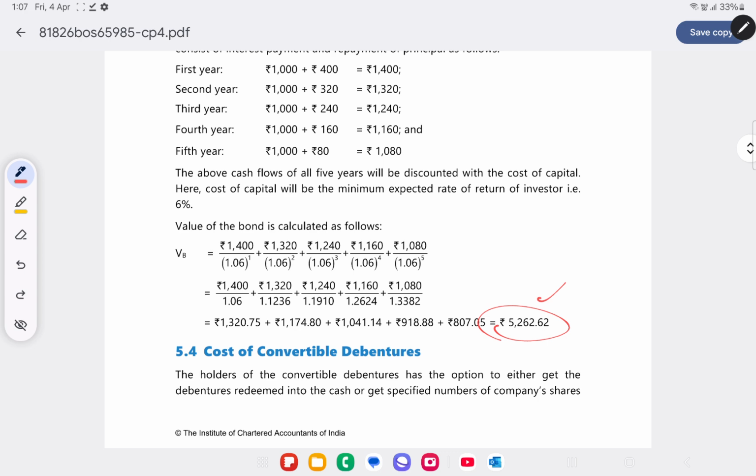If at all the bond is amortized equally, then in that case, how do you calculate the value of bond? You have to take the present value of all the cash inflows separately. This is because each year the interest will differ. When the principal amount is going to remain the same, the interest will differ, and you have to calculate that accordingly. Find out the cash flows for each of the year. Take the present value, because usually you see the value first, it will be the present value of all the cash inflows.